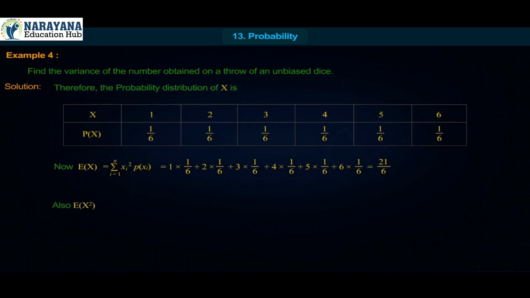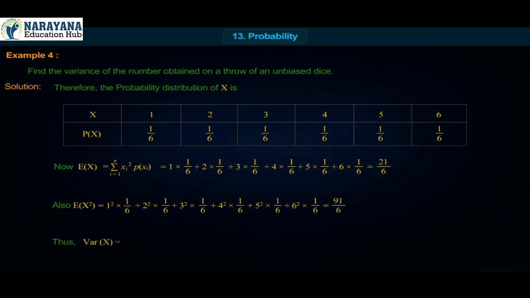Also, E(x square) is equal to 1 square into 1/6 plus 2 square into 1/6 plus 3 square into 1/6 plus 4 square into 1/6 plus 5 square into 1/6 plus 6 square into 1/6, is equal to 91/6.